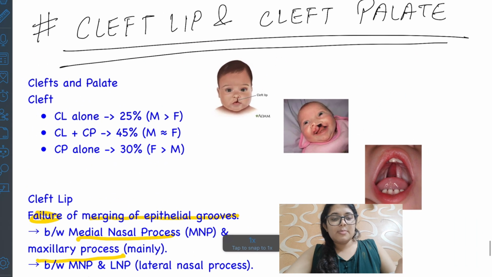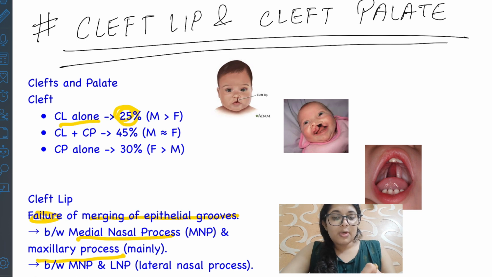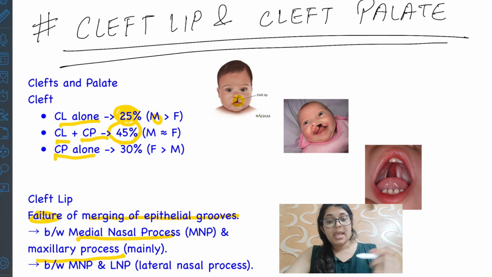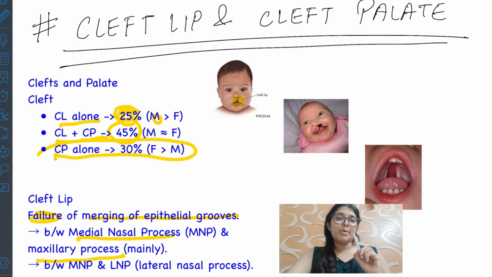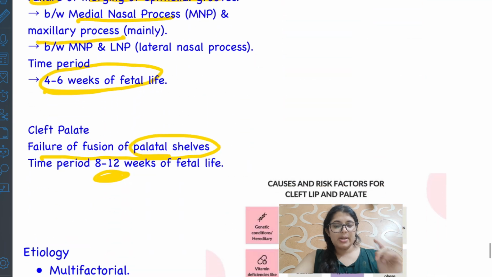Now as you can see in this picture, cleft lip alone is seen in 25% of cases with male predominance. Cleft lip and cleft palate, the combination, occurs in 45% of cases, where the male to female ratio is kind of equal. Next, cleft palate alone is seen in 30% of cases with a female predilection. This cleft palate is more prevalent in females. Cleft lip 25% male predominance. Cleft lip plus cleft palate 45%, kind of more in male, and cleft palate alone in 30% of cases with female predilection.